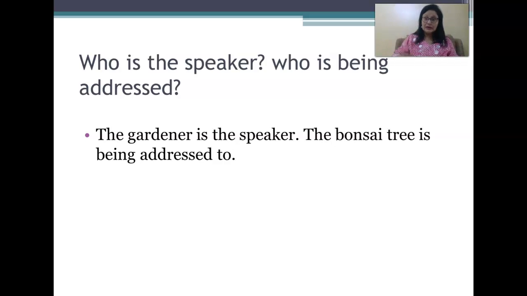Now this is the third passage. It starts from how lucky little tree to have a pot to grow in to dwarf their growth. So this passage is still there. Now the 5 questions we will do. Who is the speaker? So how lucky little tree. So who speaks this? The gardener is the speaker over here, and the bonsai tree is being addressed. To whom is the gardener speaking? The bonsai tree. So this is an apostrophe. What figure of speech is this?